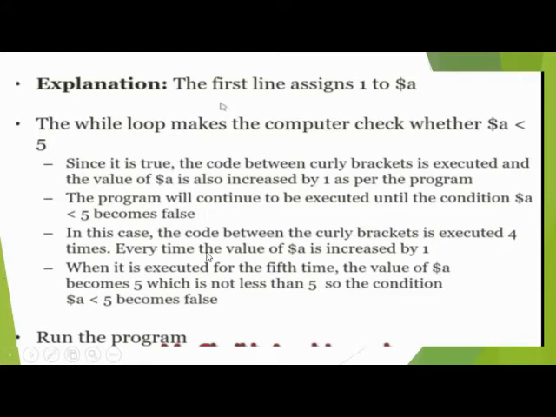Four times, every time the value of $a or variable is increased by 1. When it is executed for the fifth time, the value of the variable becomes 5, which is not less than 5. So the condition $a less than 5 becomes false, because it is not less than 5, so the condition is false.